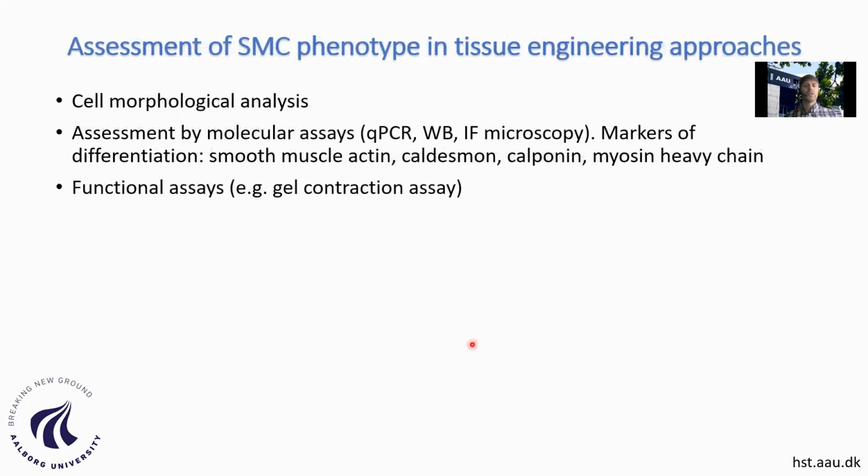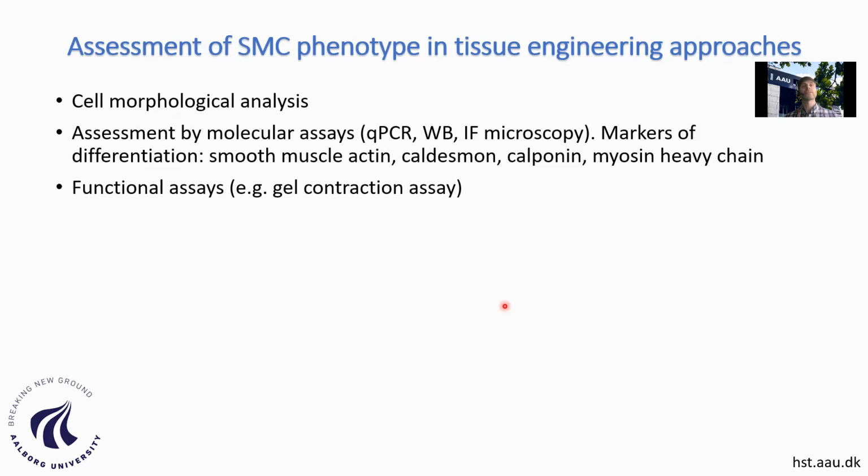So when we use these cells, we would like to assess how well they could adapt or transform themselves into the desired contractile phenotype, because as I mentioned before, as soon as we put them in culture, these cells will lose their contractile phenotype.